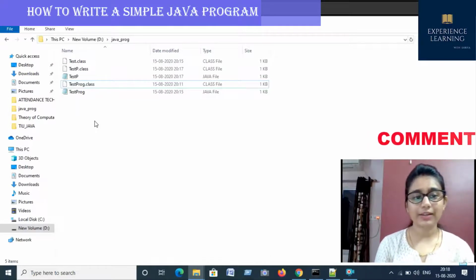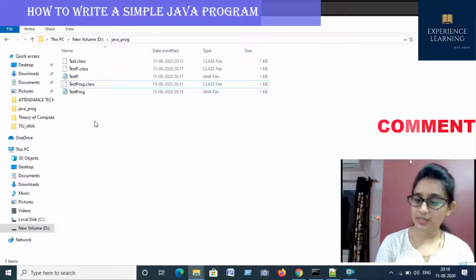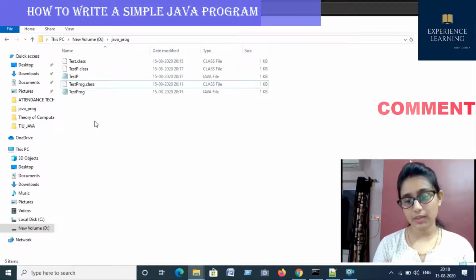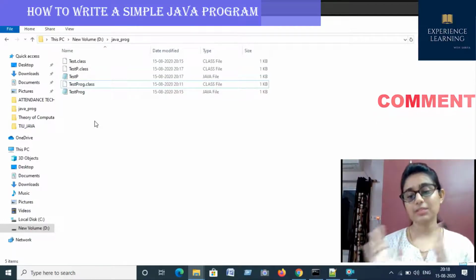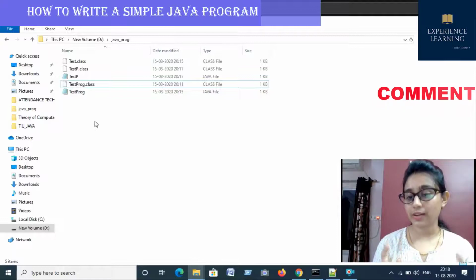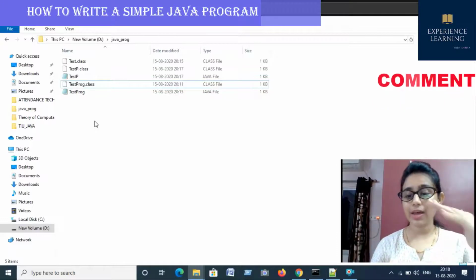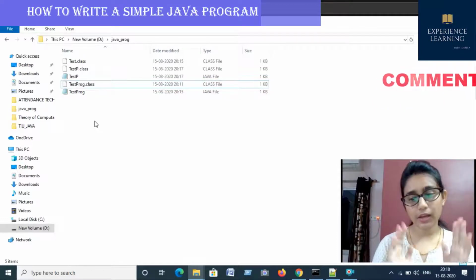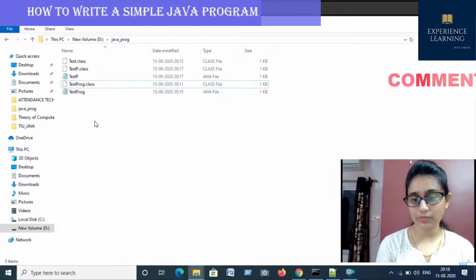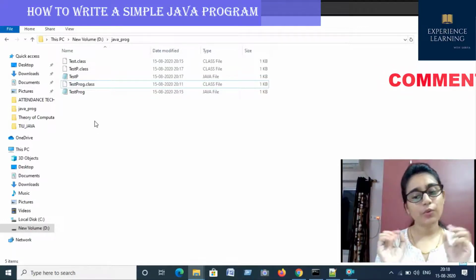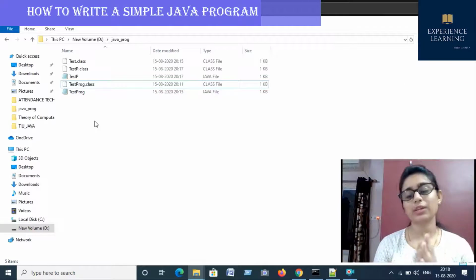Can you see this? A test p class file is created. So whenever you are making the class public, you have to give the class name the same as the file name. Otherwise you can give any name to the file. If you are not going to make it public, you can give any name.